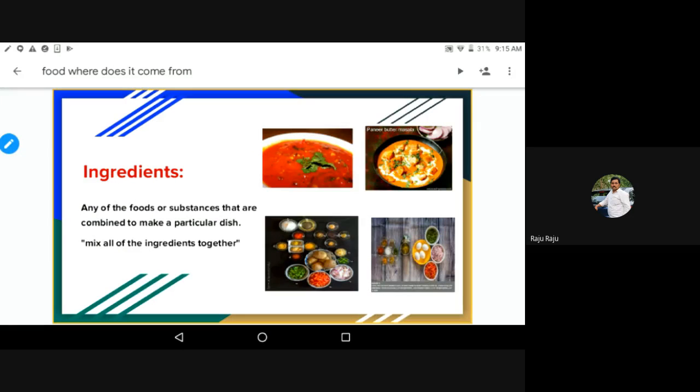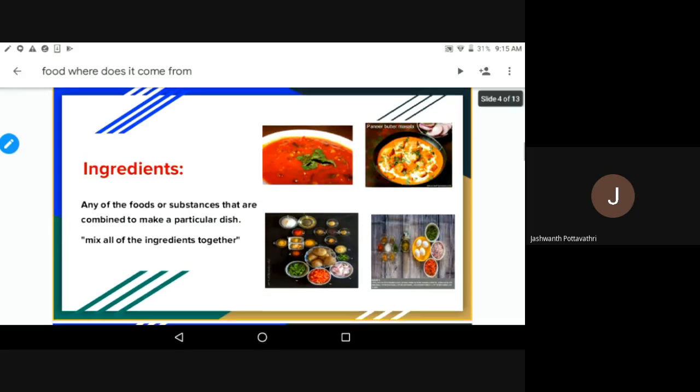And how many of you like to eat biryani? Sir, I like to eat. Very good. So everyone likes to eat biryani, right? Jashwant, what are the ingredients needed to prepare biryani?